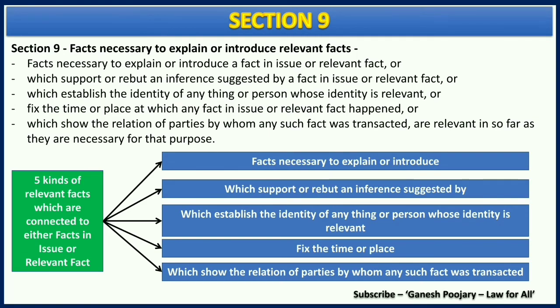The person who is the real owner of that particular pen will become one of the suspects. That way, identifying anything will become evidence or part of facts in issue or relevant fact. Likewise, identifying a person is also very important.